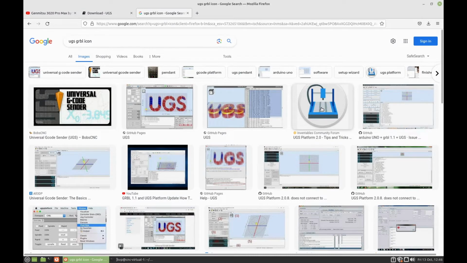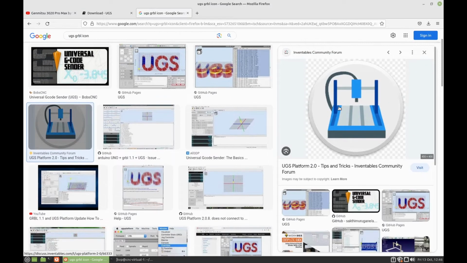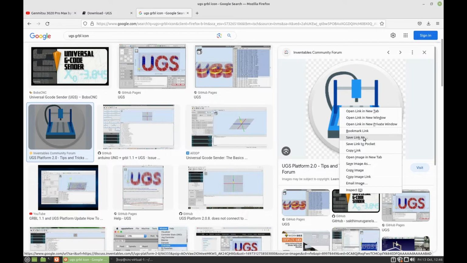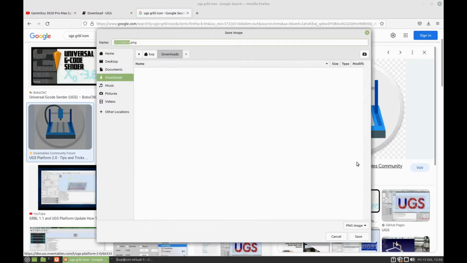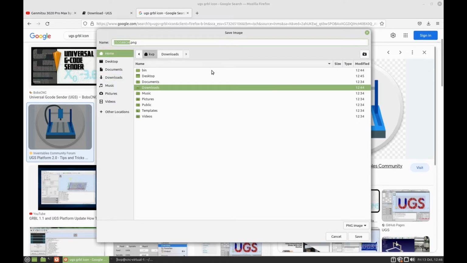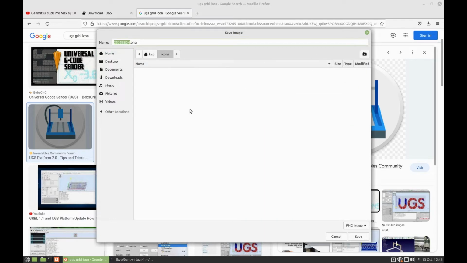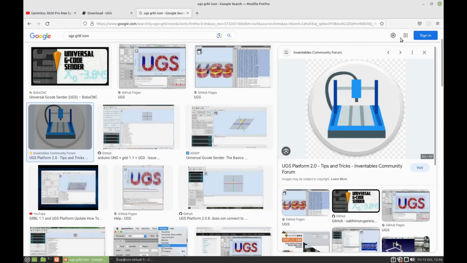Let's pick that. I'm going to save image as. I'm going to go into here, and I'm going to create a folder called icons because I like all my icons nicely organized, and we'll rename it to UGS. There we go. It's saved.